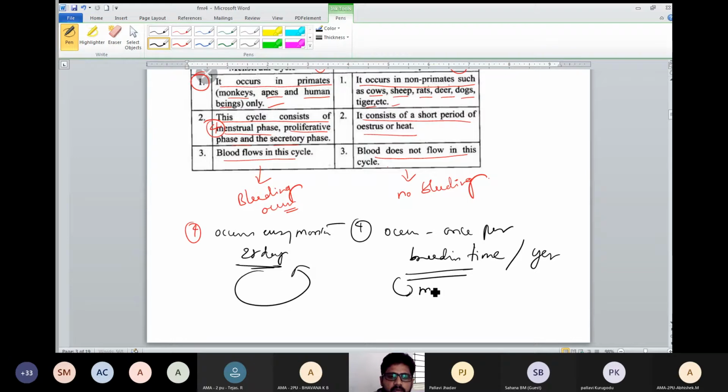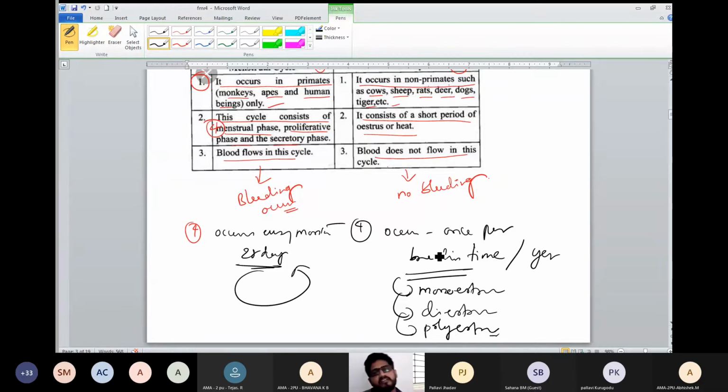According to that, there will be monoestrus, diestrus, and polyestrus animals. Monoestrus: 1 estrus cycle per year. Diestrus: 2 estrus cycles per year. Polyestrus: many estrus cycles, but bleeding will not occur.